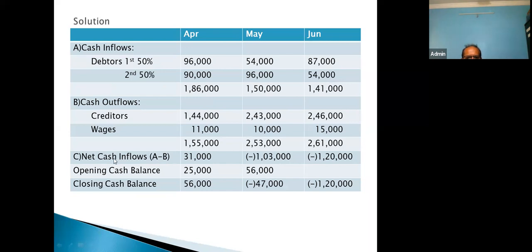So this results into the net cash inflow. So from 186, 155 goes. Remaining is 31,000. Okay. Now, while calculating closing cash balance, we have to add opening cash balance because it is given in